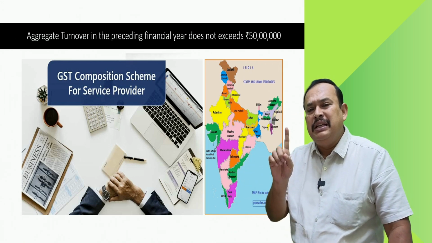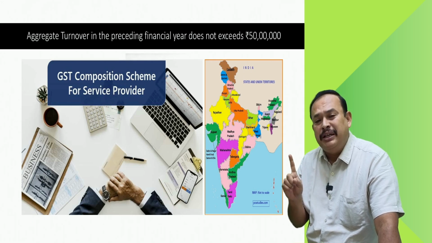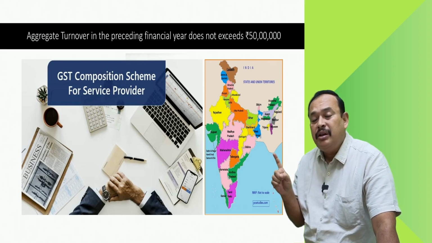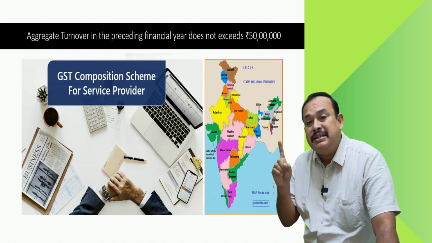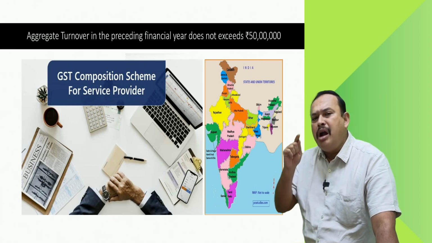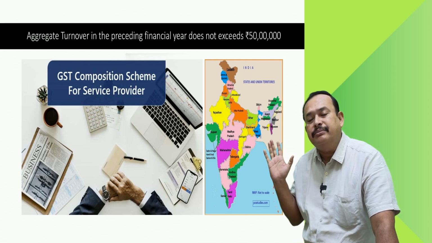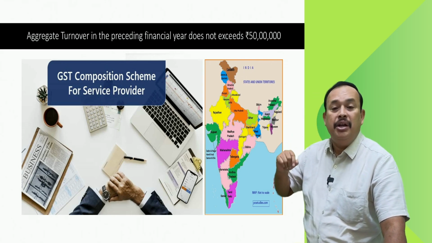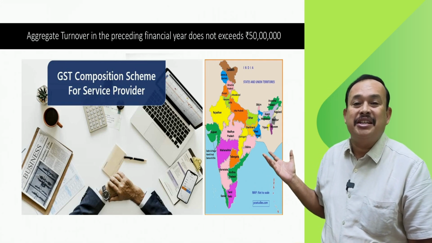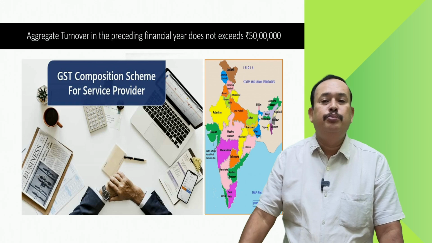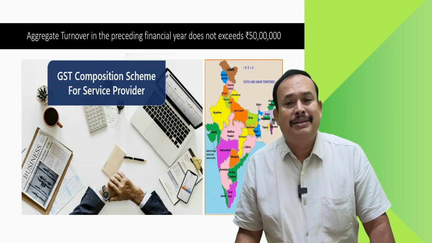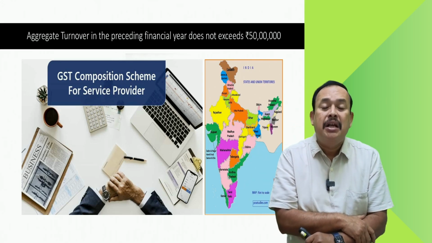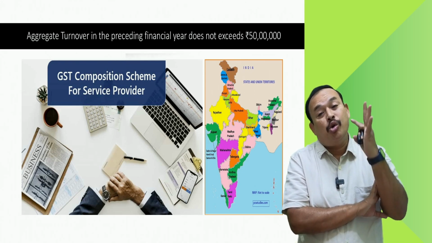But one thing is very clear. Hey, Mr. Taxpayer, if you choose the composition scheme, a very big disadvantage is also there. You are not eligible to avail input tax credit. Ensure that. Sir, I have very negligible input tax credit. Very good, then you are satisfying the conditions. Go with the option by choosing the composition scheme. Resultantly, you are going to pay a very negligible percentage of tax, and that too, you pay tax quarterly once.